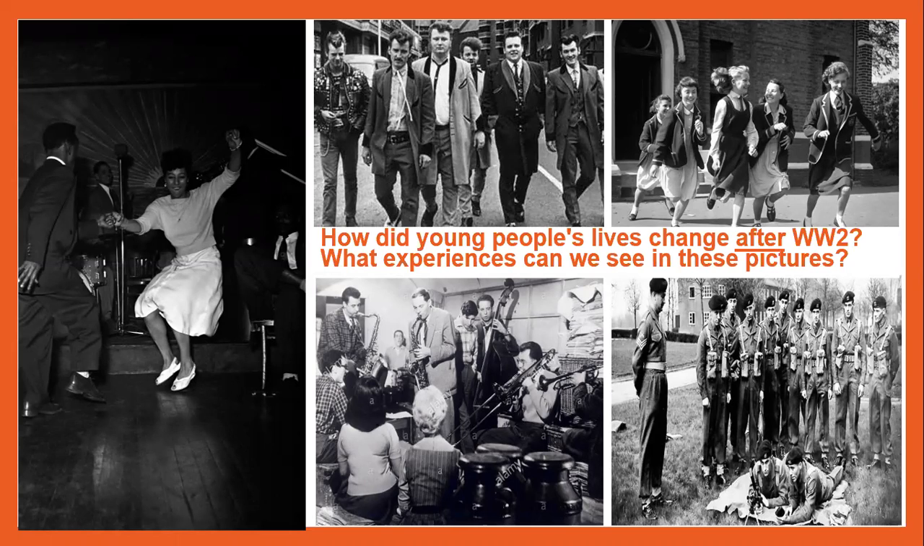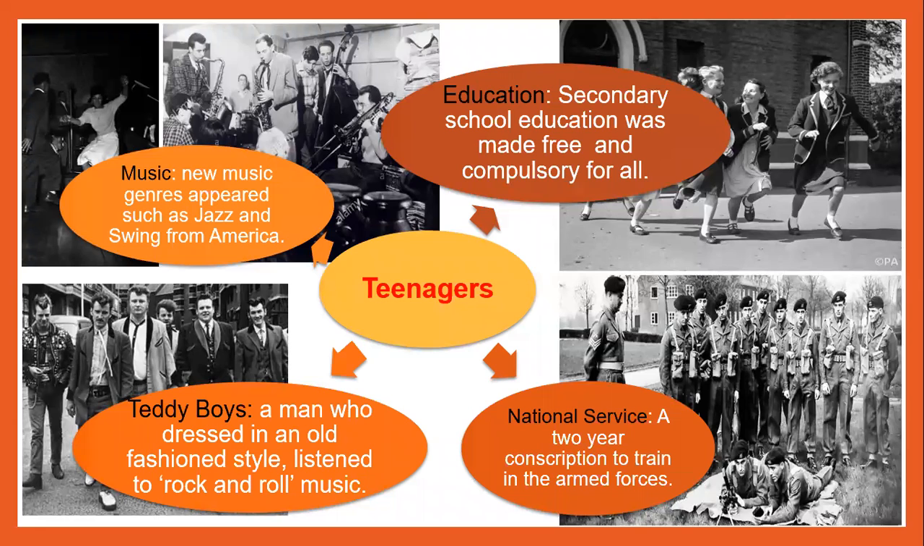Okay, so hopefully you've gone through the pictures and had a discussion, had a thought about how you think the lives have changed. Let's have a look. So you've got the top left, you've got the dancing and the jazz group. So new music genres appeared, such as jazz and swing from America. Now, when the American army soldiers came over to Britain to help support during World War II, they brought their culture with them, the jazz music and the swing music, and then that started to appear in British culture.